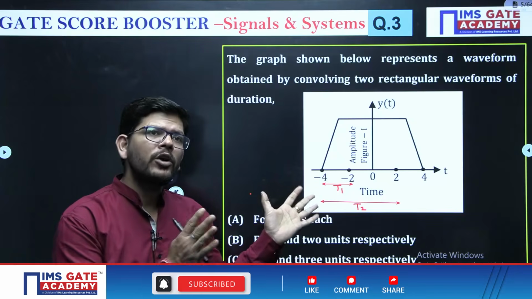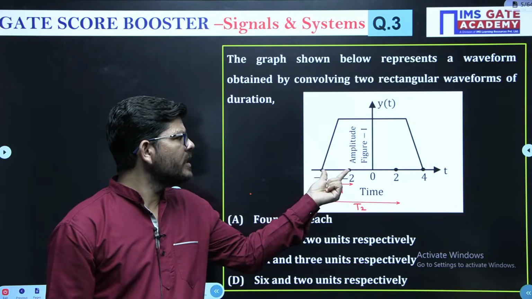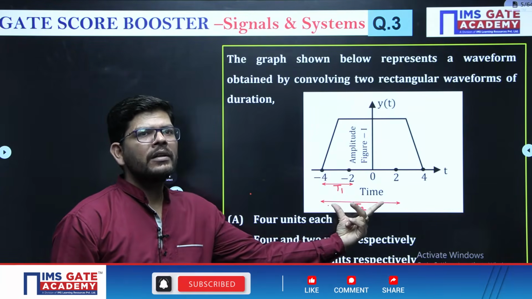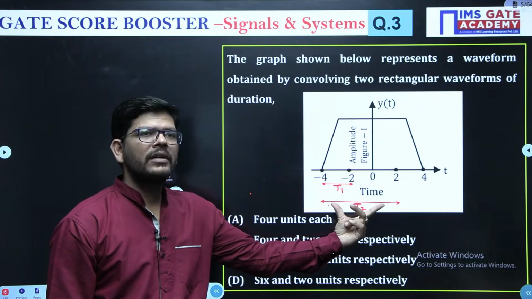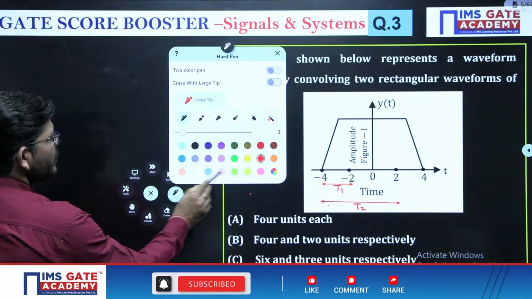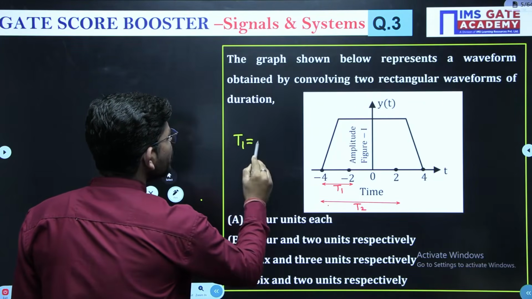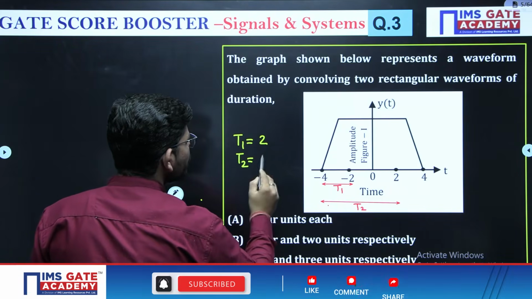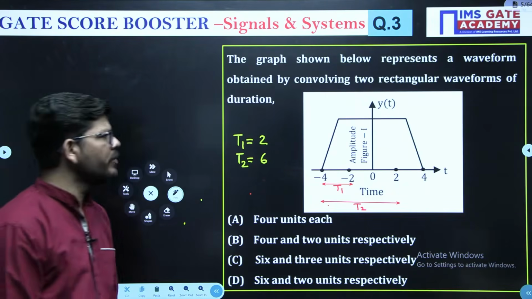Now what were the durations of those two pulses? In this trapezoidal pulse, this distance tells us the duration of one pulse and this distance tells us the duration of the other pulse. Looking at these facts, tell me what is T1? T1 is -4 to 2, that is 2, and what is T2? T2 is from -4 to 2, so it is going to be 6.